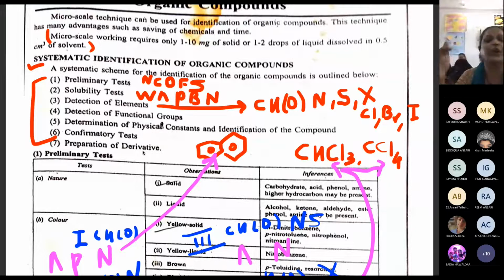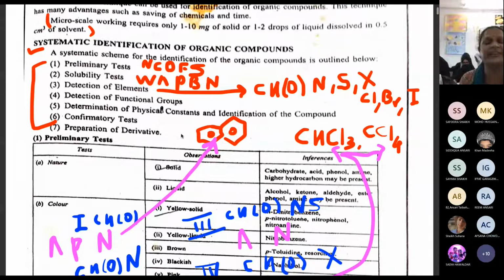So here also we are going to find how many functional groups are there, because now in your syllabus you have got bifunctional compounds. So there can be more than one functional group, correct? Now the next thing, almost the last job, is your physical constant. That means you are finding melting point and boiling point. Clear? And now you will be writing the structure.